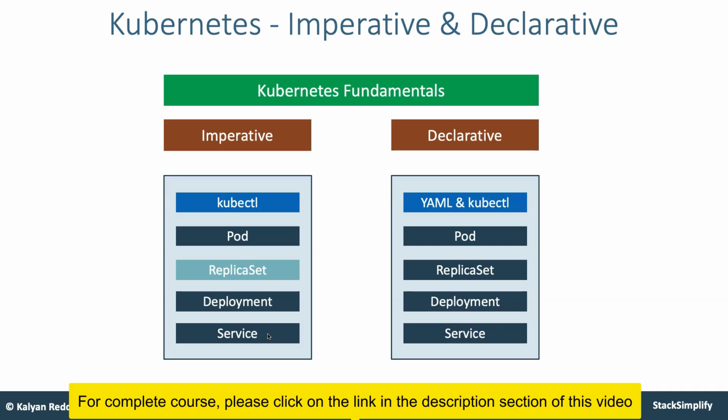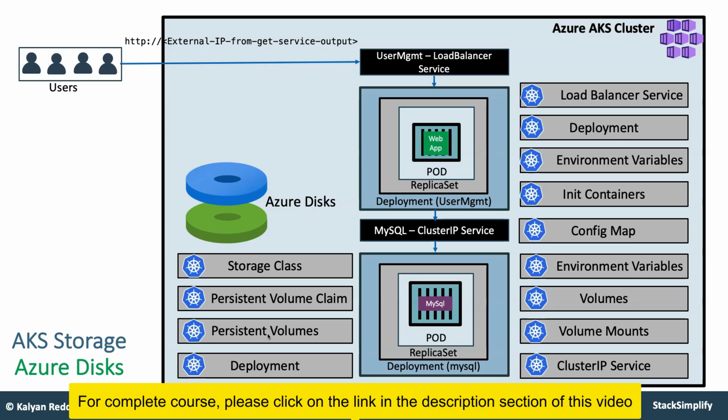So once the fundamentals are thorough for us and we have a strong background in Docker and Kubernetes, we'll move on to the next step, storage. From the Kubernetes storage perspective on the Azure AKS cluster, you are going to look into how to use Azure disks as your persistent storage. As part of that, you are going to learn concepts like storage class, persistent volume claim, persistent volumes, deployments, and load balancers. All these concepts you are going to learn as part of this section.